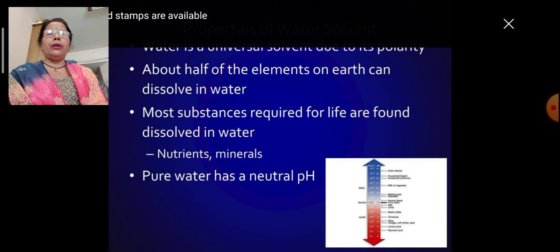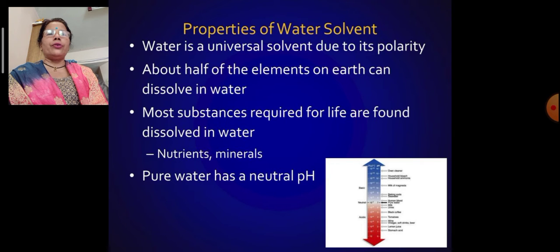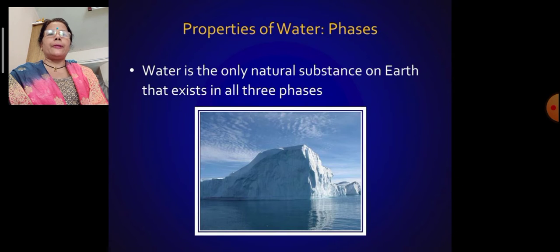About half of the elements on Earth can dissolve in water. Most substances required for life are found dissolved in water. So likewise nutrients, minerals, whatever it is, most compounds or matter dissolve in water. Pure water has neutral pH. When we take the negative logarithm of the H ion concentration to base 10, the pH of water is 7. So it's neutral. Water is a universal solvent due to its polarity.